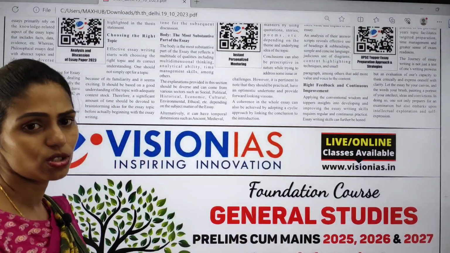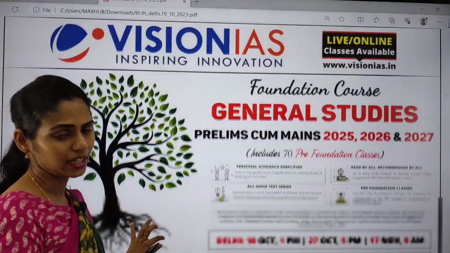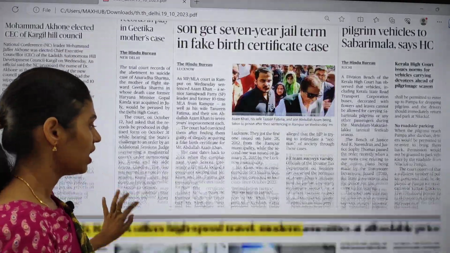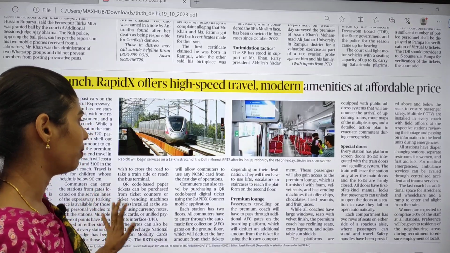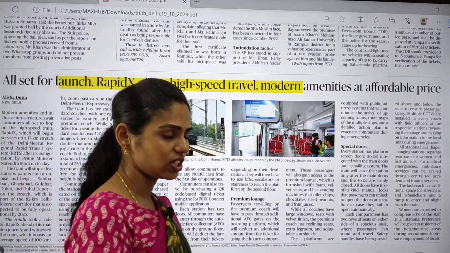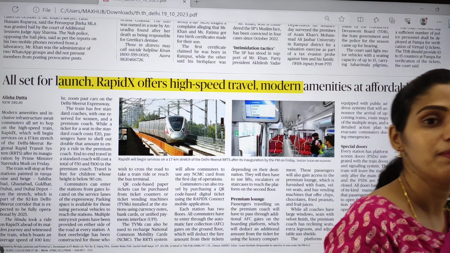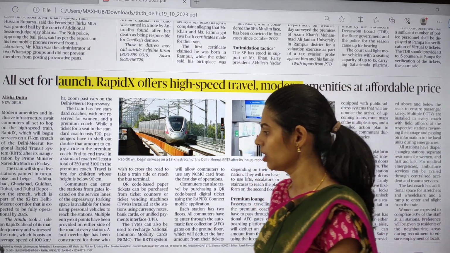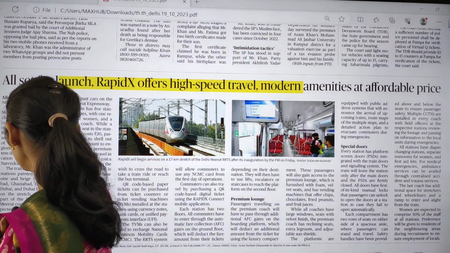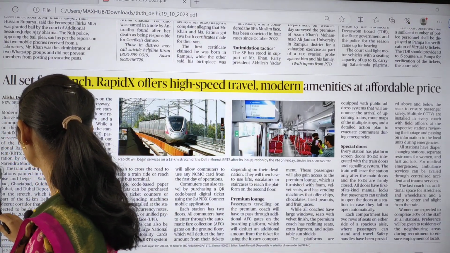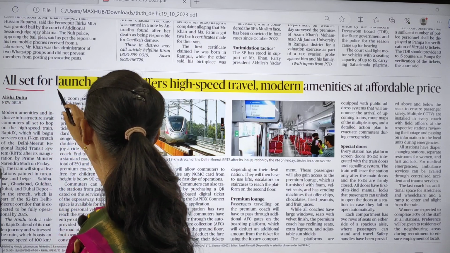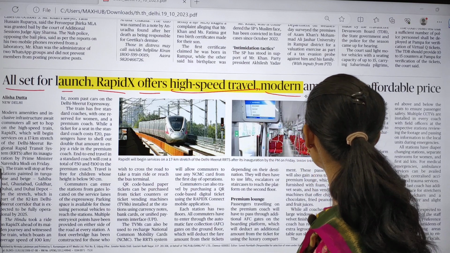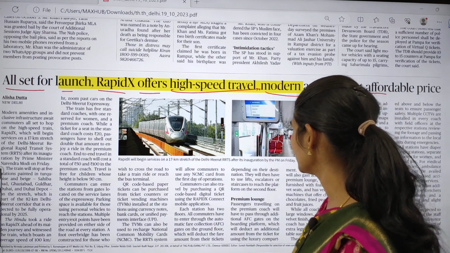In the states page also, most of the articles are political articles, and there is no need of reading all those articles. I found one article which is important from an infrastructure and especially transportation point of view, that is about RapidX. The context says: all set for launch, RapidX offers high-speed travel, modern amenities at affordable prices.